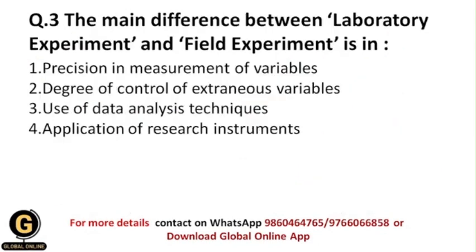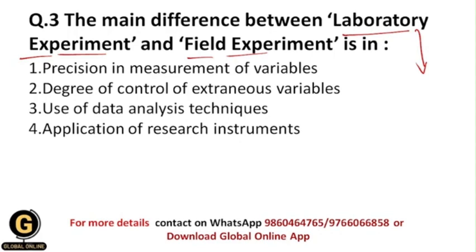Okay, the main difference between laboratory experiment and field experiment is in. So what is the main difference between laboratory experiment and field experiment? The main difference is that a laboratory experiment is held in a proper controlled environment, in the lab environment, and a field experiment is done in the natural environment.